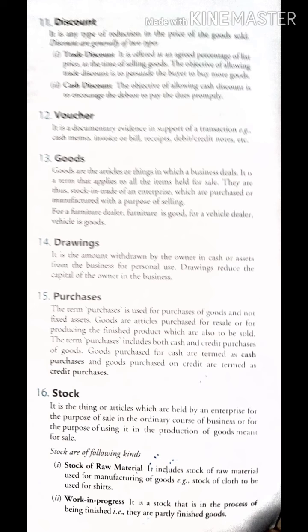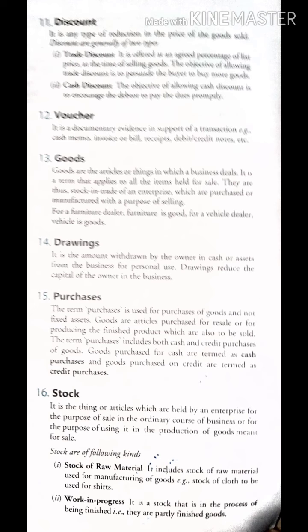Now cash discount. The objective of allowing cash discount is to encourage the debtors to pay the dues promptly. When somebody has purchased on credit, we want to persuade that customer to pay the cash as fast as possible. So we can say, if you pay within a week, we will give you 10% discount.